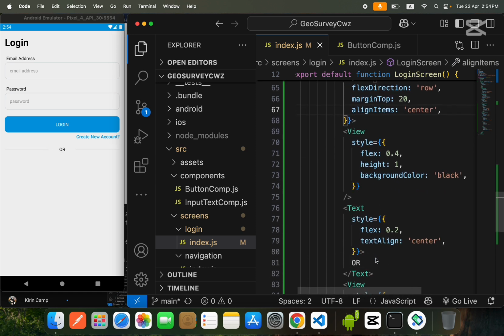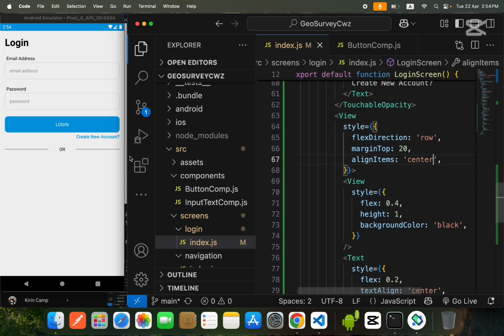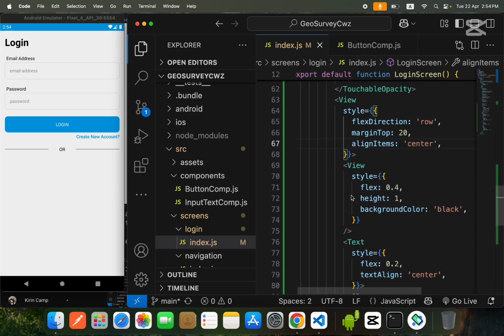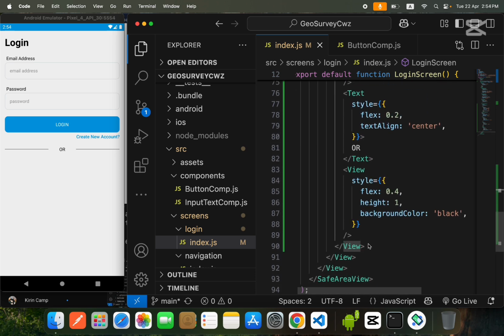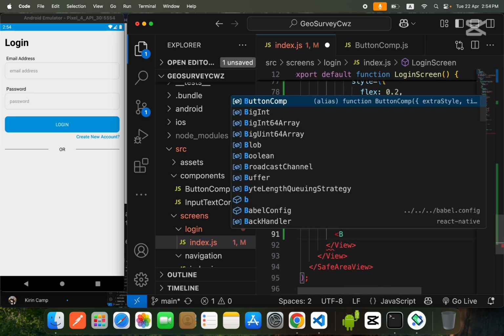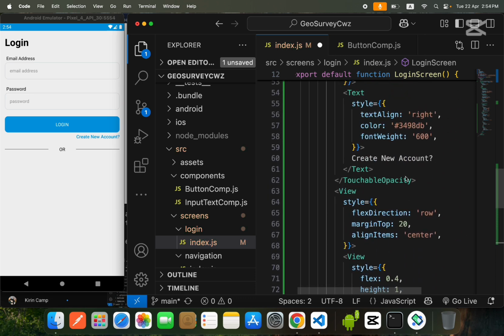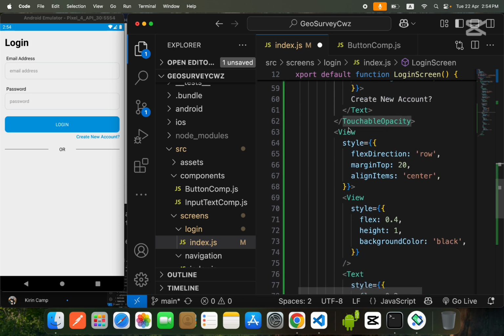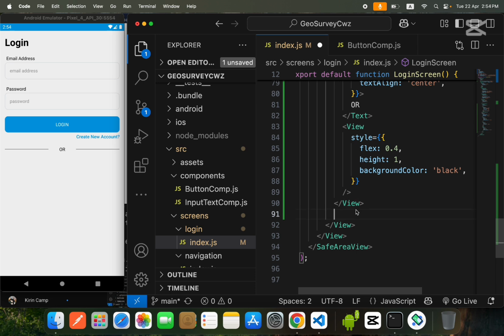Okay friends, so this is how we created it. I'm separating my screen so that the user can sign in using email and password, or here we create one more button, which is you can also sign in with Google. After this or view, we will copy our button component and paste it after this view.